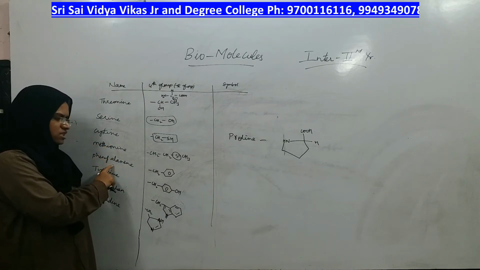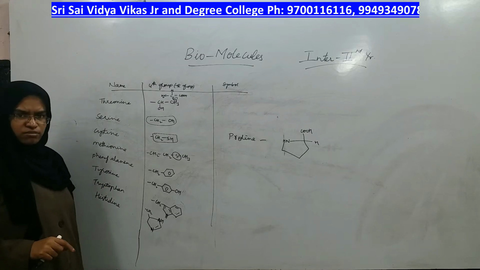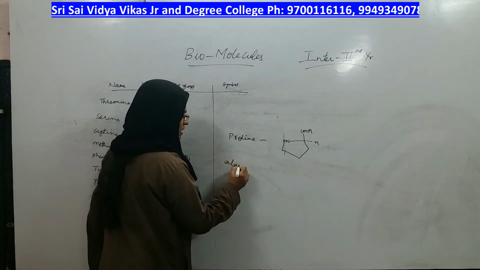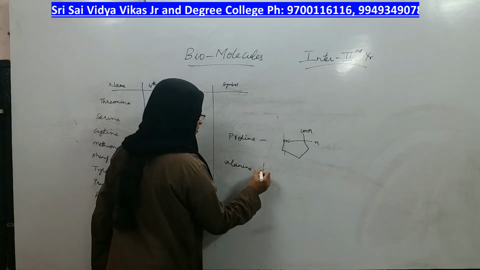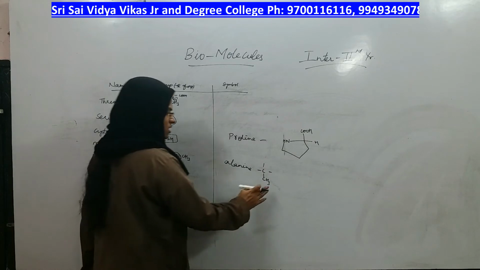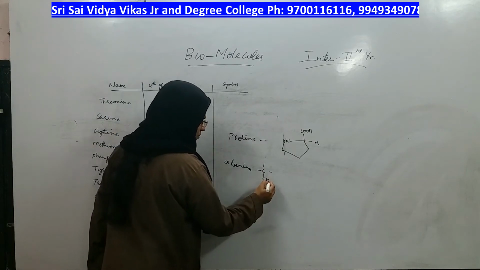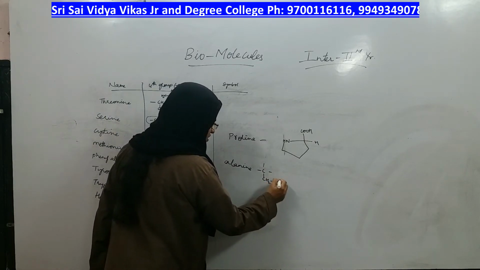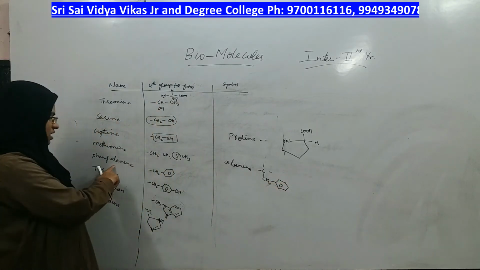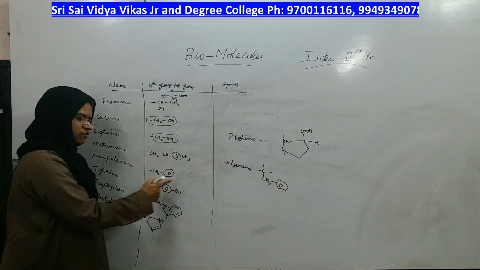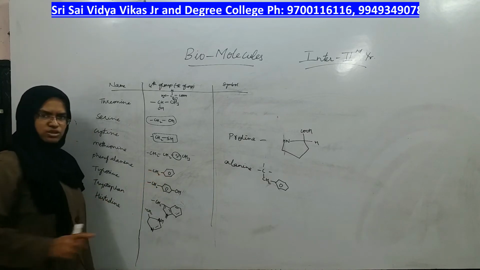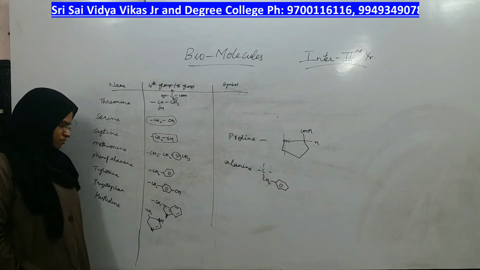Next amino acid is phenylalanine. If you remember, the second amino acid we took was alanine, in which the fourth group was CH3. On that CH3, if you replace one hydrogen with a phenyl ring, it becomes phenylalanine, right? So, in phenylalanine, the fourth group is the benzyl group. A benzene ring with CH2 is called a benzyl group.